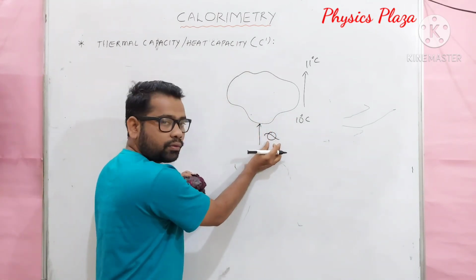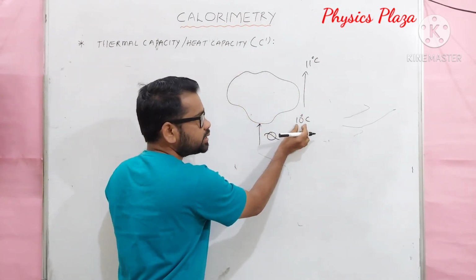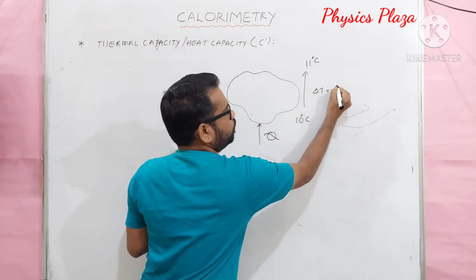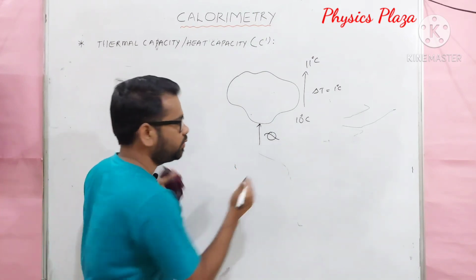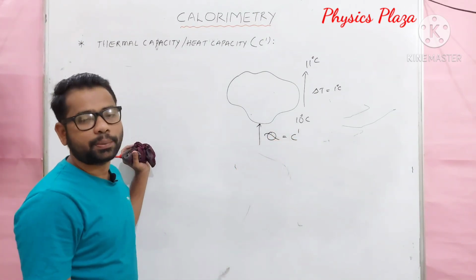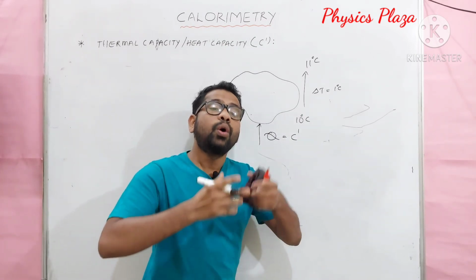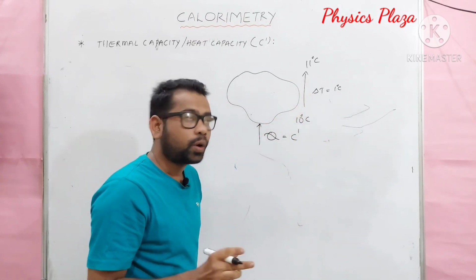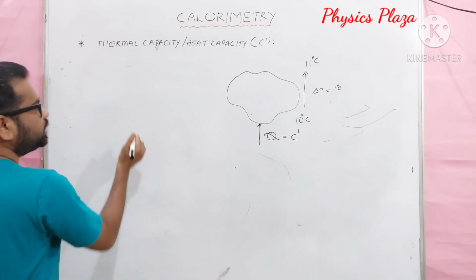The amount of heat required to raise the temperature of the whole body from 10 degrees Celsius to 11 degrees Celsius, that is, by 1 degree Celsius, is called thermal capacity or heat capacity.